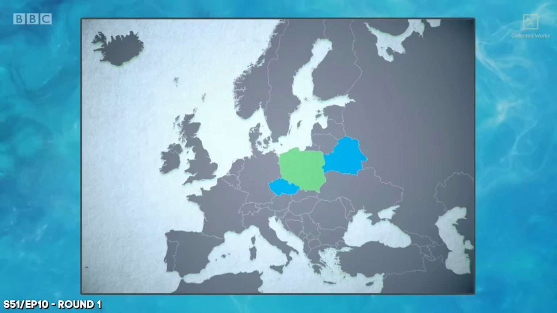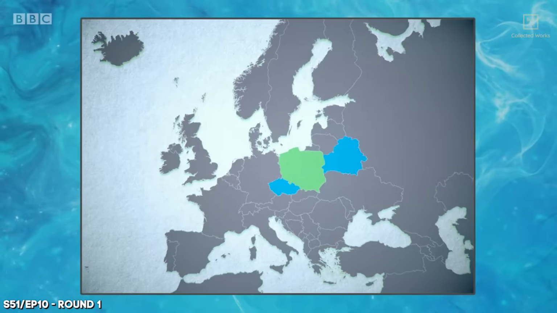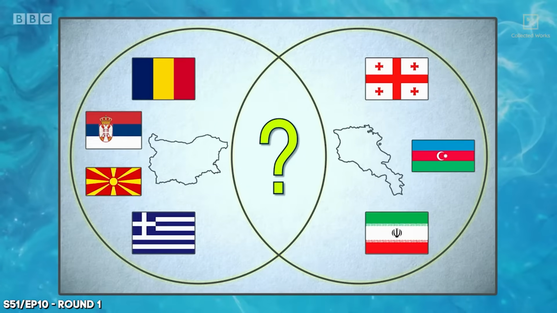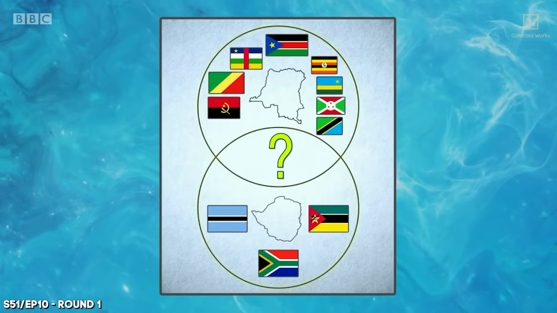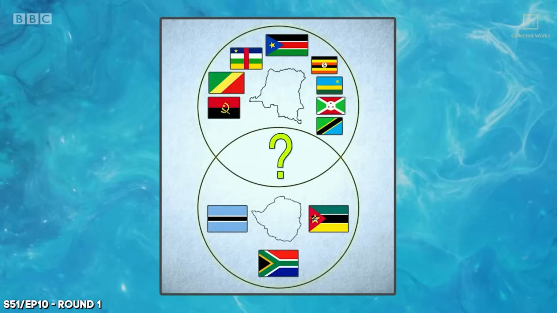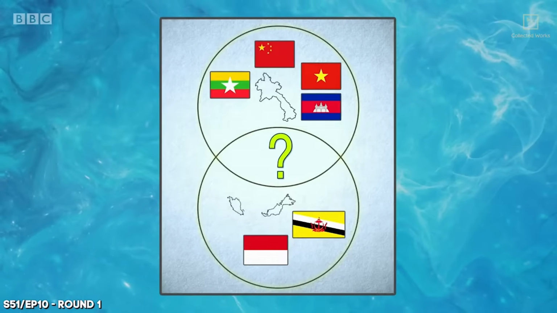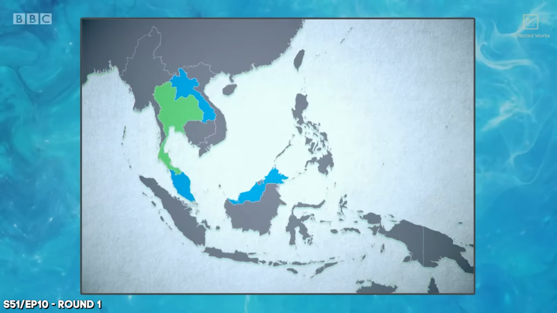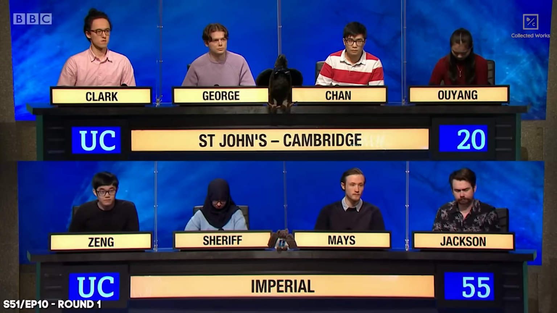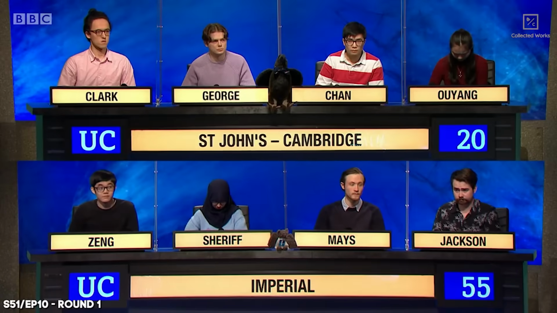Poland. Poland is correct, yes. There we are. It links the Czech Republic and Belarus, as you can see there. Bulgaria and Armenia is Turkey. Turkey is correct. Congo and Zimbabwe, so this is going to be Zambia. Zambia is correct. And finally, Laos and Malaysia is Thailand. Thailand is correct. The 1420 Battle of Vitkoff Hill and the 1620 Battle of White Mountain took place near